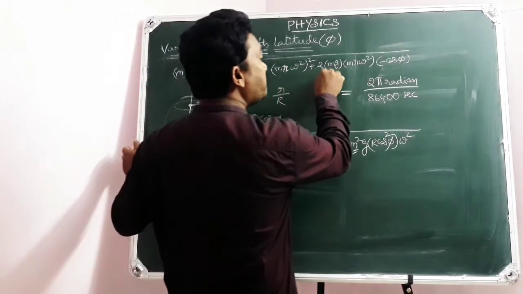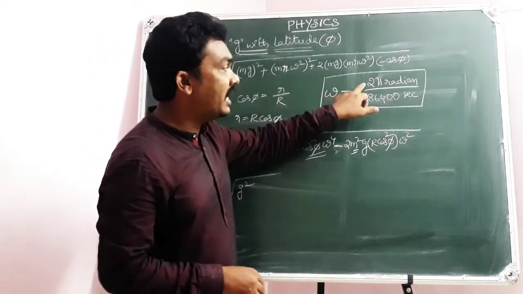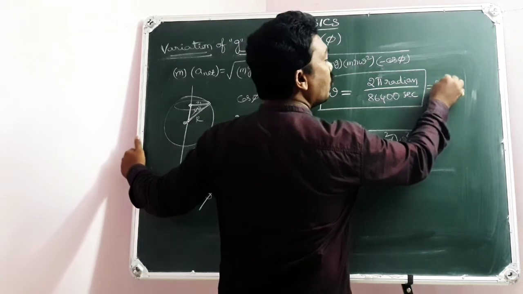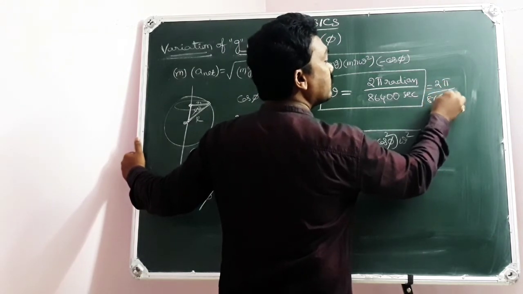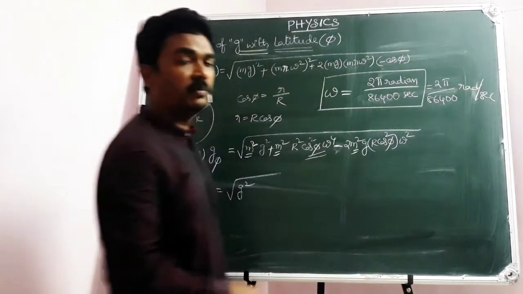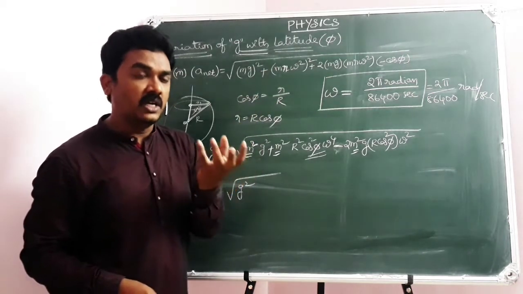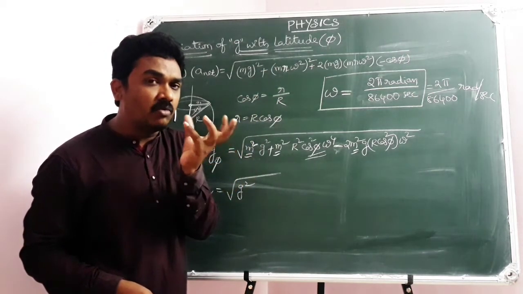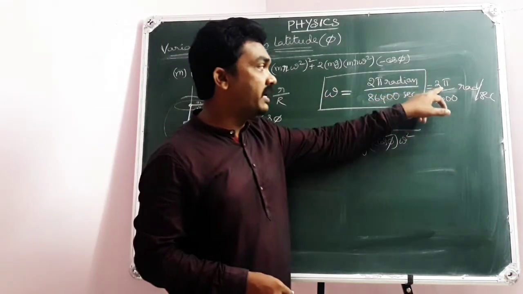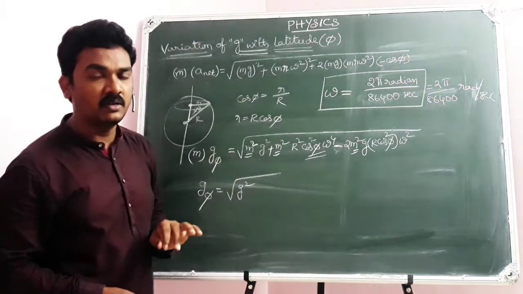So the angular speed of rotation of Earth is 2 pi by 86,400 radian per second. Remember, this is a very important value. The speed at which Earth rotates around its own axis is called angular speed, which is 2 pi by 86,400 radian per second. I have explained the reason.